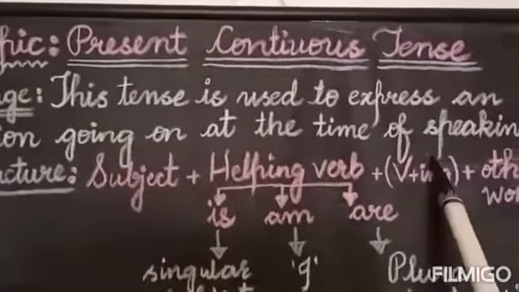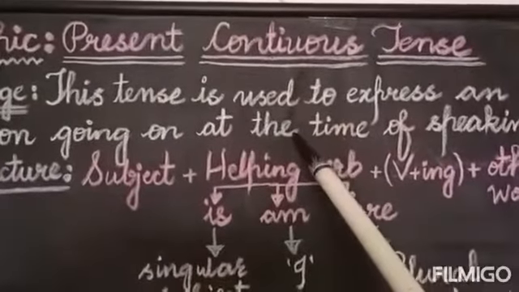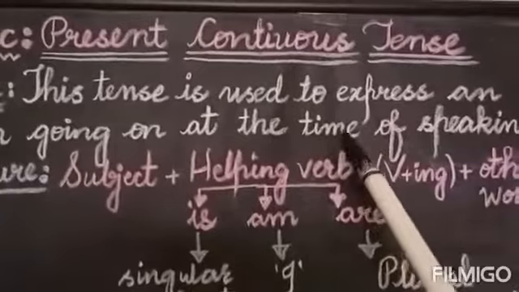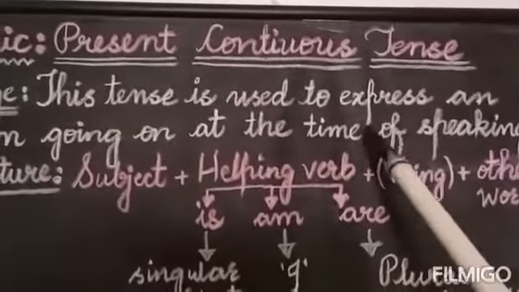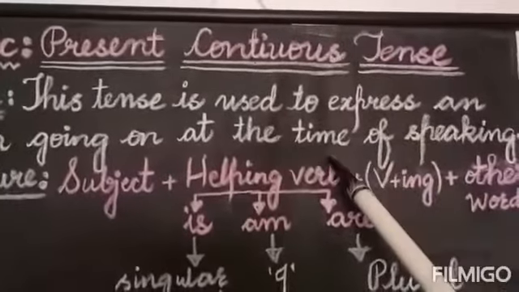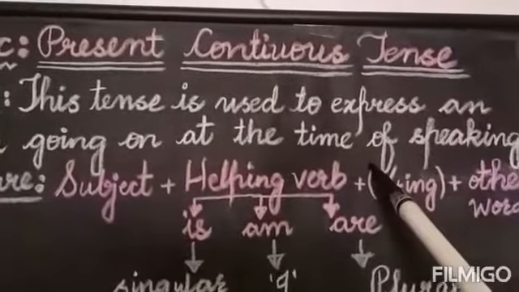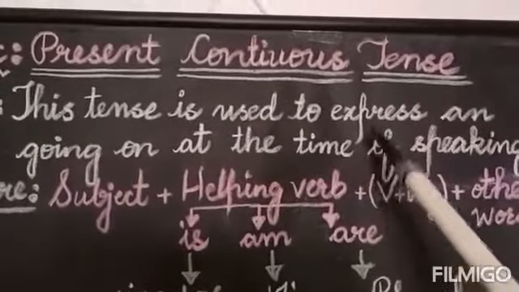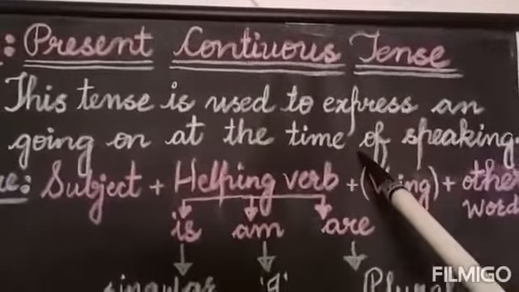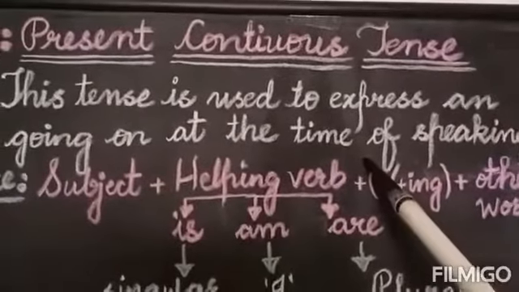time of speaking. It means it is used to indicate those actions, those activities which are going on at the time of speaking, means right now, present time, which are continuously going during the present time, at this time when we are speaking, like this time I am teaching. Okay, this is present continuous tense. This time you are learning. So this is present continuous tense. I am speaking. This is present continuous tense.